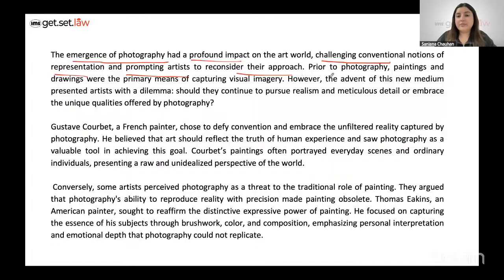Perfect, right? Now, before photography, paintings and drawings were the primary means of capturing visual imagery. After the advent of this new medium, it presented artists with a dilemma. So, this dilemma is important. Should they continue to pursue realism and meticulous detail? Meticulous is something which is done with a lot of detail and attention, very carefully. Or should they embrace the unique qualities offered by photography? Which means, simply put, should they embrace the advent of photography and use more of it, or should they continue using traditional drawings and paintings?